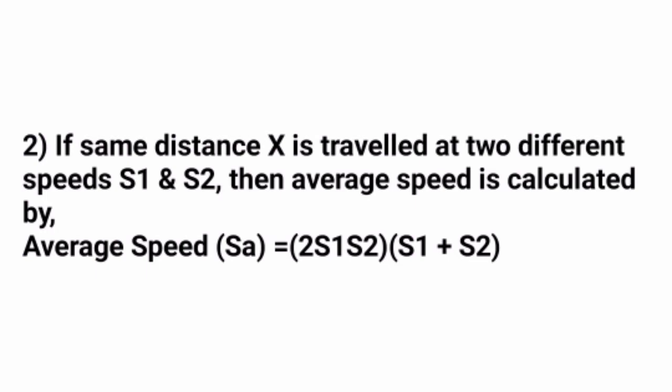So the next point to remember is if distance x is traveled at two different speeds. Okay, x is the same distance, so we'll consider the distance between Yavatmal and Nagpur. The distance is same, but the speeds are different. Two different speeds are considered, S1 and S2. Suppose I'm traveling with 70 km per hour and my friend is traveling with 60 km per hour, then the average speed is calculated using the formula average speed SA equals twice S1 into S2 divided by S1 plus S2, where S1 is speed 1 and S2 is speed 2.